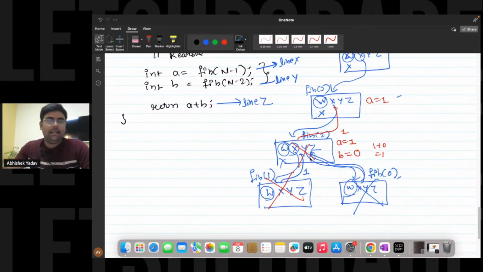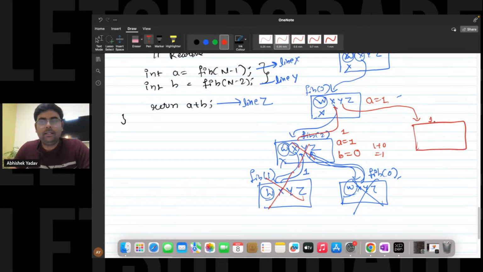This is clear now. And again, you are calling line number y, right? At line number y, what we are calling? We are calling n minus 2. That is 3 minus 2 is what? 1, right? That is Fibonacci of 1, right? Yes or no? Fibonacci of 1 here. And you guys already know the answer for Fibonacci of 1. Your if condition is true, the base case is true, you will return 1 to the previous function call. That is here. And that one will get stored inside the b variable.